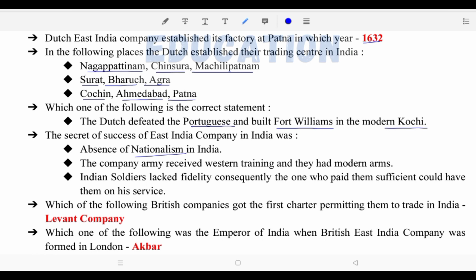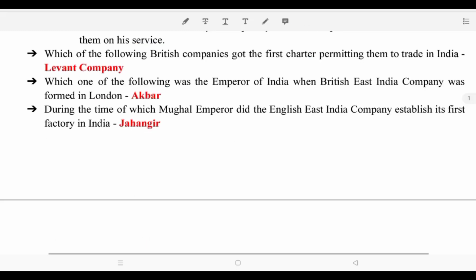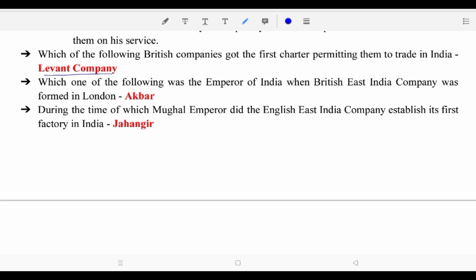The company army received western training and they had modern arms. Indian soldiers lacked fidelity. Consequently, the one who paid them sufficient could have them in his service. आगे देखिएगा फ्रेंड्स. Which of the following British companies got the first charter permitting them to trade in India? Levant Company. Which one of the following was the emperor of India when the British East India Company was formed in London? Akbar.